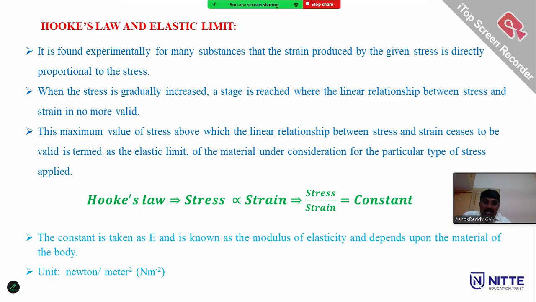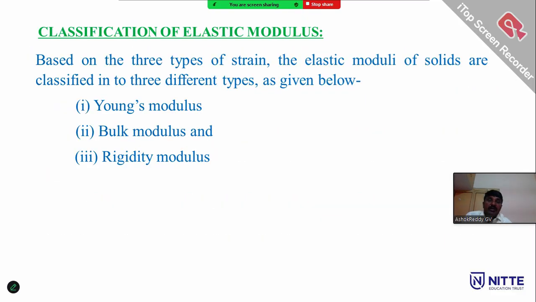What do you mean by elastic limit? The constant taken is known as the modulus of elasticity and depends upon the material of the body. The maximum deformation force that can be applied such that the body regains its original shape and size when the deformation force is removed is called the elastic limit.